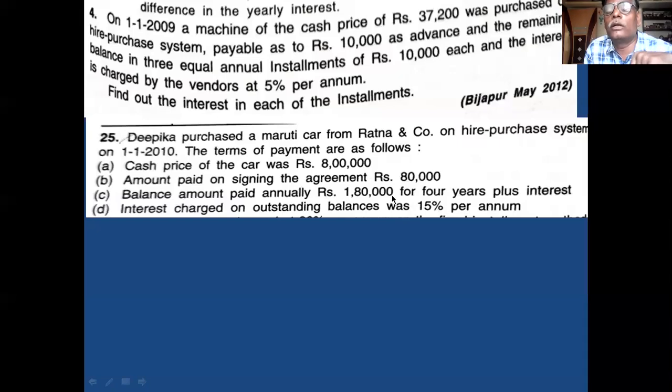And in the second problem, what is happening? In the second problem, total payment is equal to cash price. If total payment is equal to cash price, you consider that interest is not included in the installment. Any doubt? How to guess the problem? Interest included in the installment, interest not included in the installment. This is the point you remember.